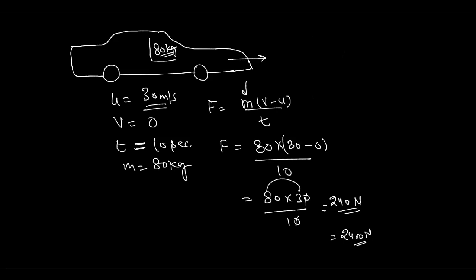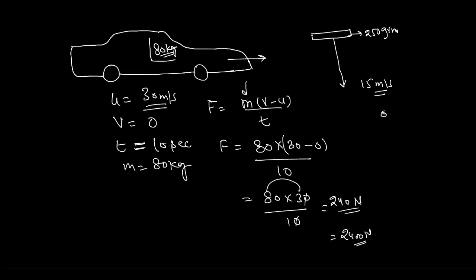Just imagine your phone is approximately 250 grams, and it is hitting the floor with a speed of, let's assume, 15 meters per second, and its velocity instantly becomes zero when it touches.